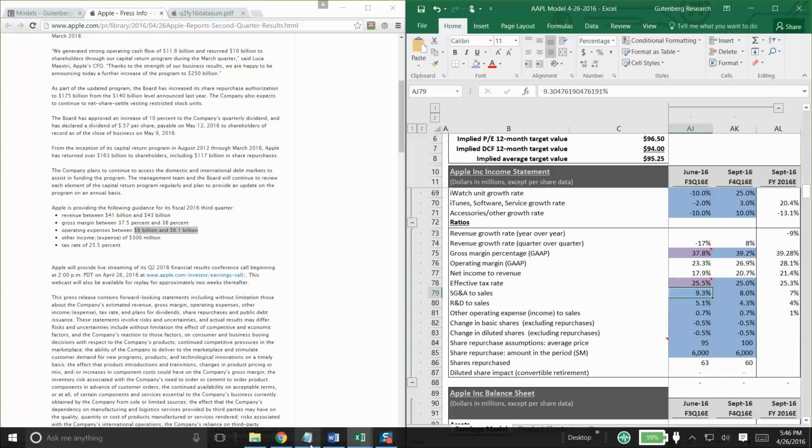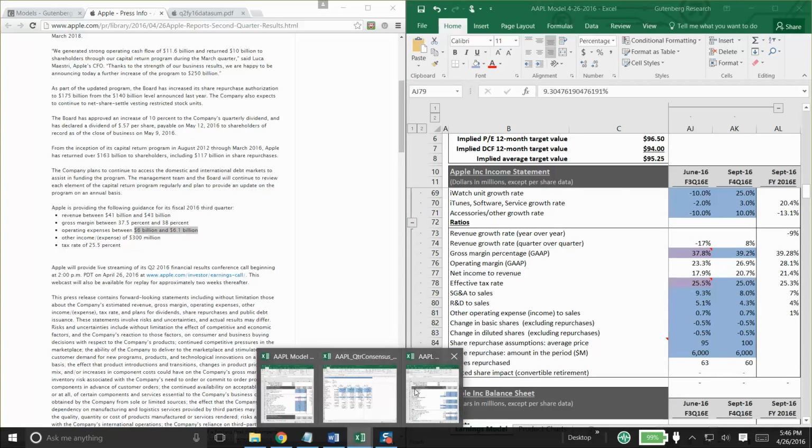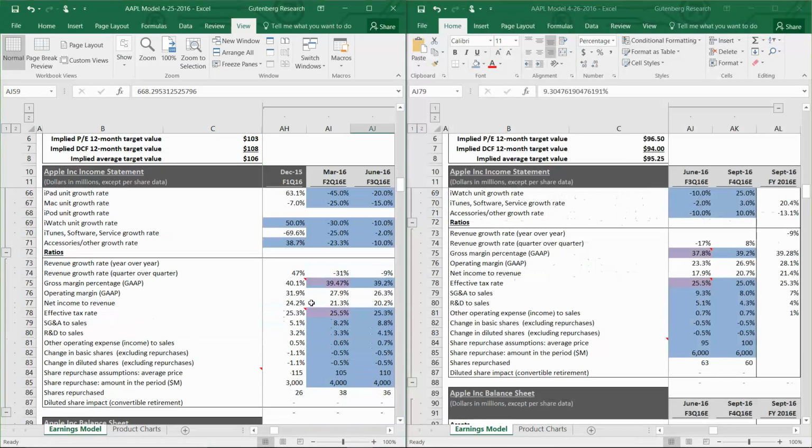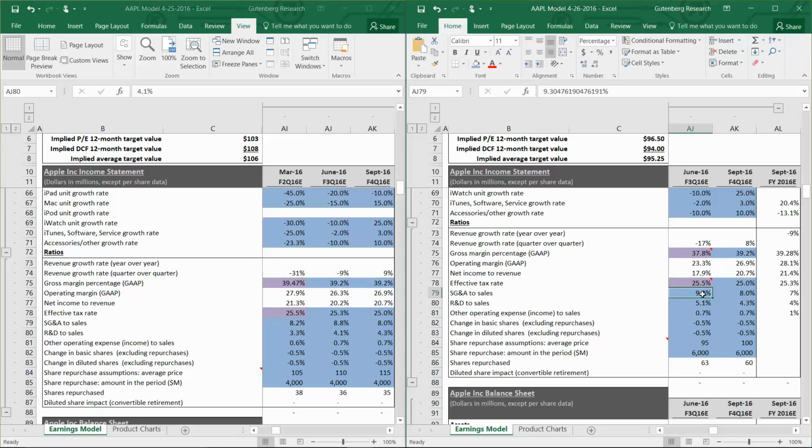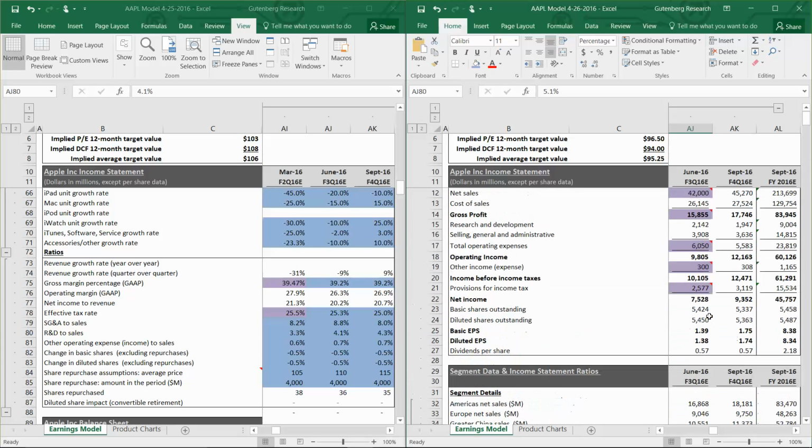So you can see if we go back to the model as it stood prior to today's release and scroll down to what we had estimated. So we had estimated SG&A in the fiscal third quarter at 8.8% of total revenue, and R&D at 4.1%. So we had to increase that to 9.3% for SG&A and 5.1% for R&D. So that was definitely pretty disappointing.